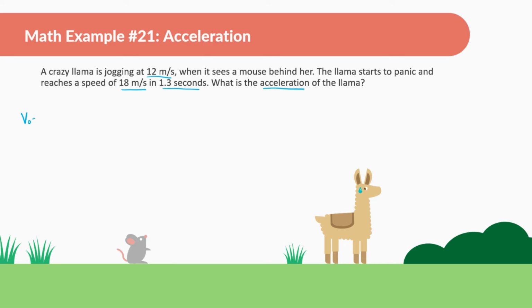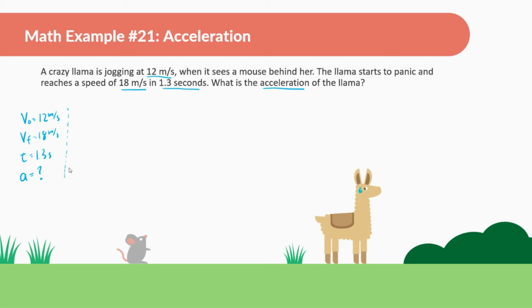So, I'm going to say the initial velocity is 12 meters per second when it sees a mouse behind it. The llama starts to panic and reaches a speed of 18 meters per second in 1.3 seconds. So, I'm going to say the final speed is going to be 18 meters per second, and it took the llama a time of 1.3 seconds. What is acceleration? So now that I wrote down the variables, I'm going to be writing down what we're looking for.